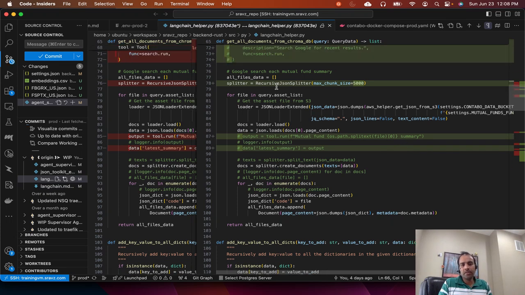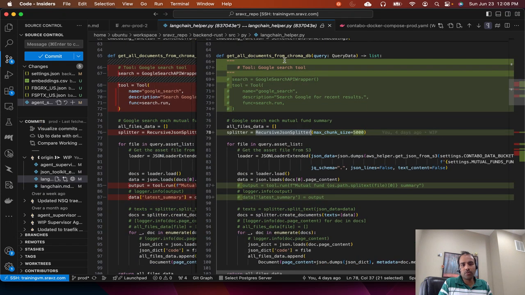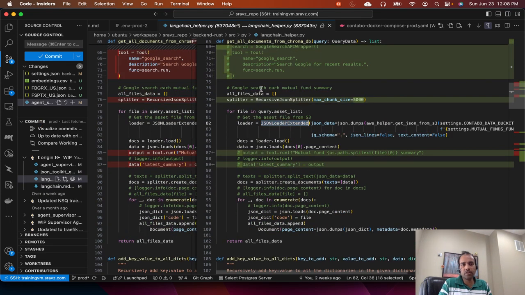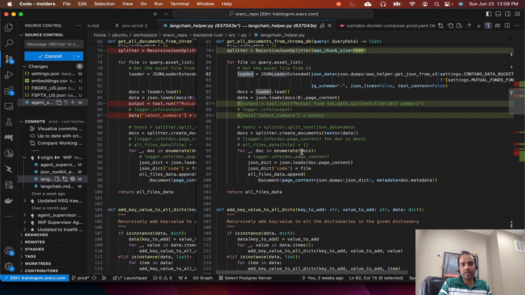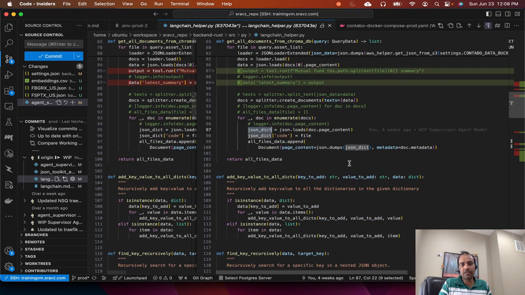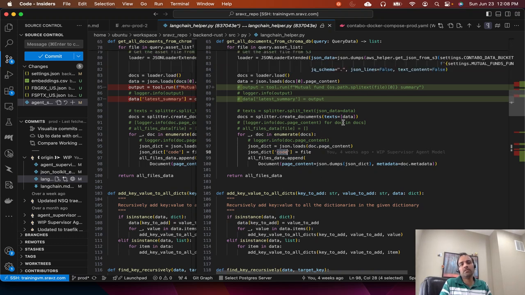In the relevant get documents from ChromaDB, instead of getting the documents from the local file system, now I wrote this function which will get the JSON from S3, and then we pass that JSON data to the JSON loader extender, and then the loader will get all the documents in that JSON file. Then we load those into this dictionary, and then we add a code which is equal to the file name to each document we generate from the JSON files.